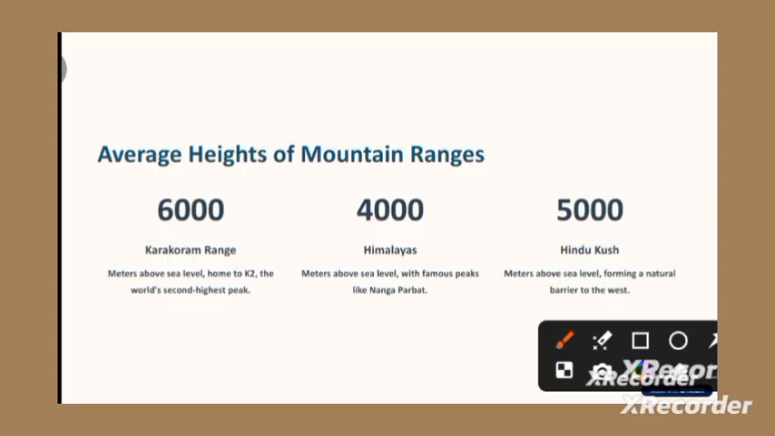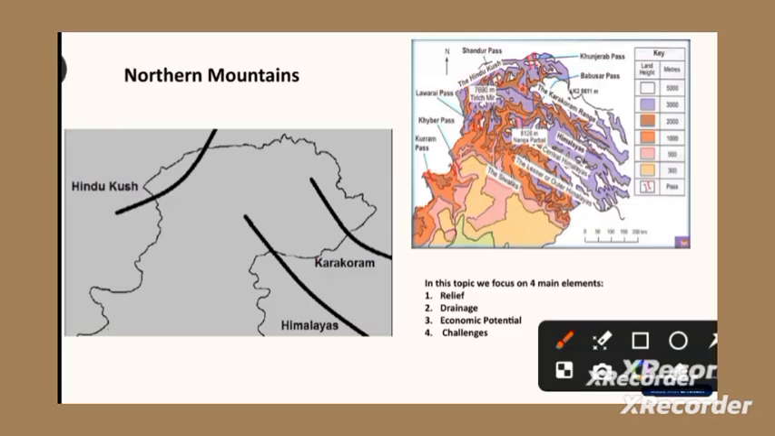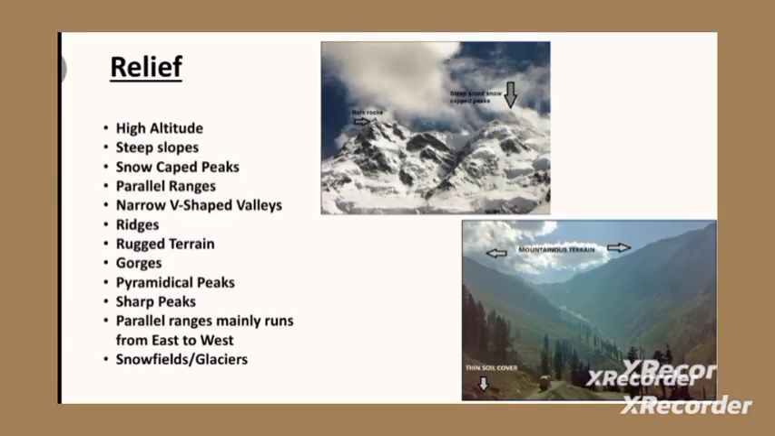Okay, moving ahead. In this topic, boys and girls, we will be discussing 4 important elements. The first is relief, then drainage, the economic potential and challenges. I always cover all 4 topics, and inshallah I'm confident that when my students cover all 4 topics, they will be able to answer any type of question in the exam. Let's discuss the first, relief features. What is relief? The type of land, we said it earlier.